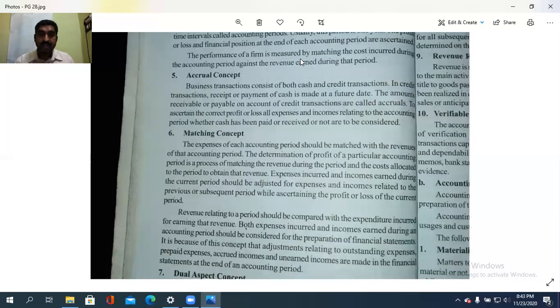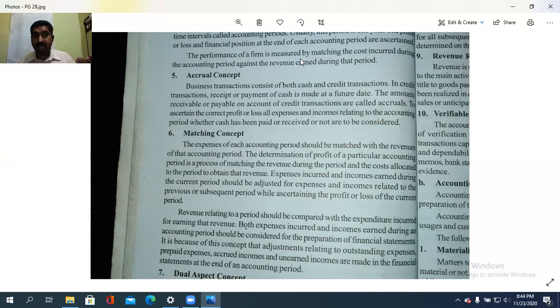Then another one is the matching concept. So as you are aware about the debit and credit aspect, so the revenue should be matched with the expenditure, isn't it? So then only the profit will be ascertained. If the revenue is high and the expense is low, that denotes the profit and vice versa. That is the matching concept. So the expenses of each accounting period should be matched with the revenues of that accounting period. That is, income and expense should be matched. Then only we can identify the financial strength or the weakness of the firm. That is the case with regard to matching concept.